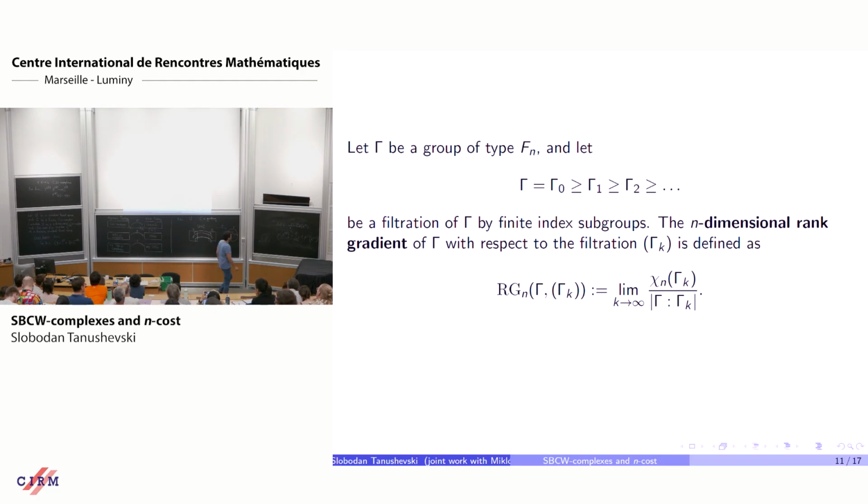So rank gradient was mentioned today. Here's the definition. These are the higher dimensional versions. So you have gamma, a group of type Fn. You take a filtration by finite index subgroups. And then you see gamma is of type Fn, so all these subgroups are of type Fn. And then you define the n-dimensional rank gradient to be this limit. The limit exists because this is a decreasing sequence.